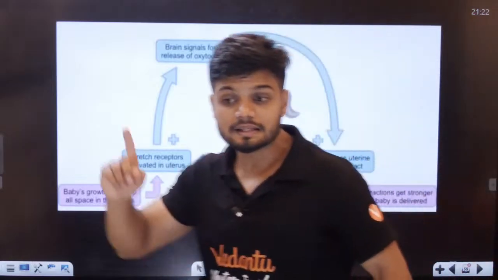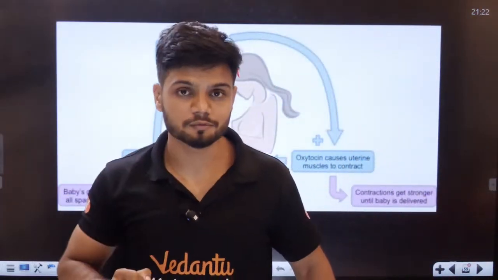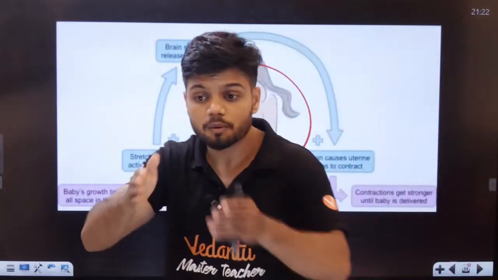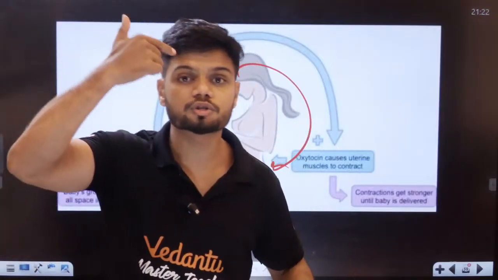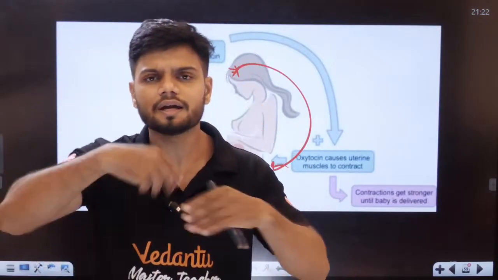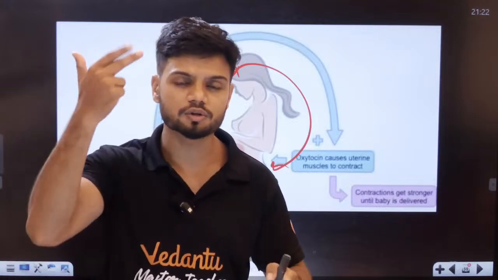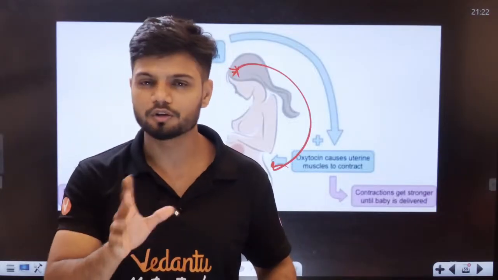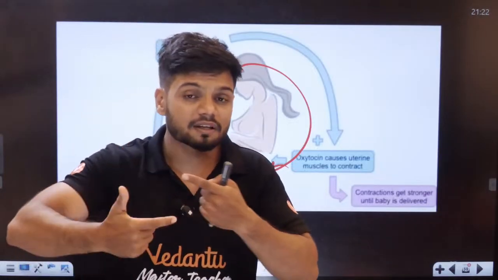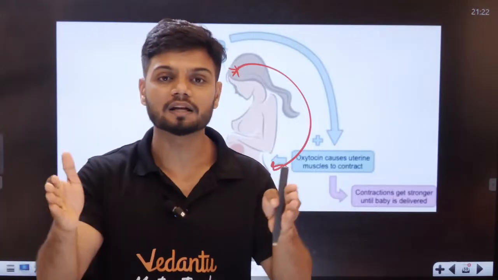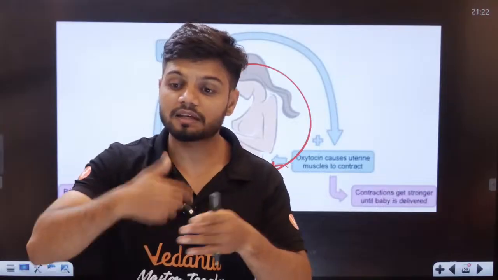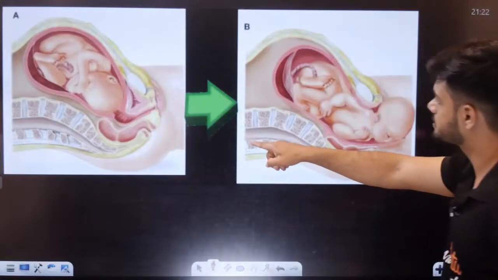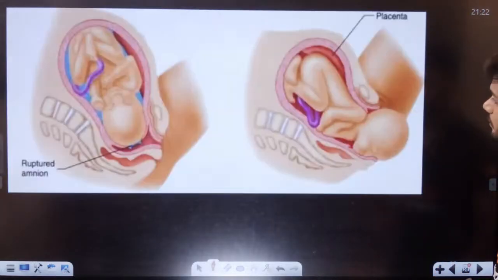Now, what is the signal here? The signal will tell it to release more oxytocin. Once there is a release of more oxytocin, what happens? More contraction, and more contraction means more oxytocin. It keeps on happening. The cycle will continue. It is called a neuroendocrine cycle. The cycle will keep on happening until the cervix is wide enough for the baby to slip out. Baby will slip out, and finally the baby will come out.